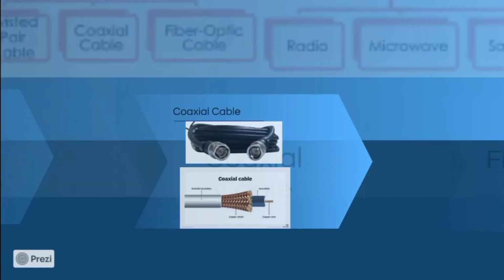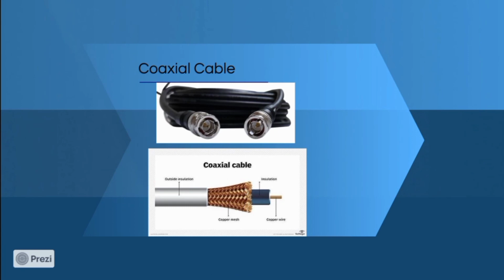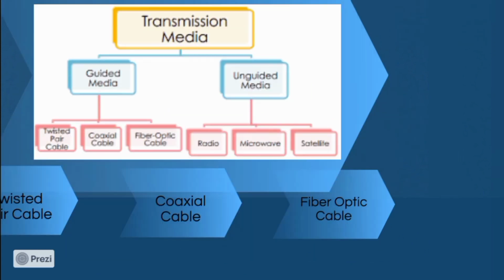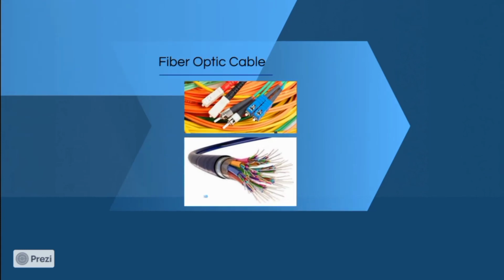Second type of wired media is coaxial cable. Coaxial cable is a copper cable built with a metal shield and other components to block signal interference. And it is primarily used by cable TV companies to connect their customers' homes. Yes, the next type of wired media is fiber optic cable. It uses the concept of reflection of light. It is used for the transmission of large volumes of data, and it is very useful for long distance transmission.